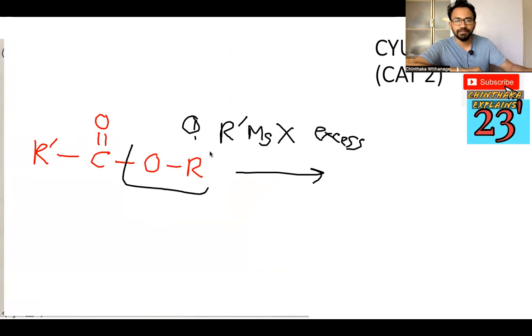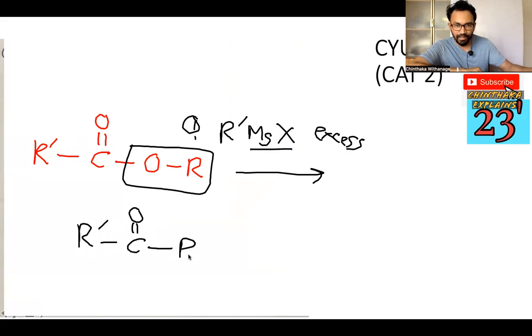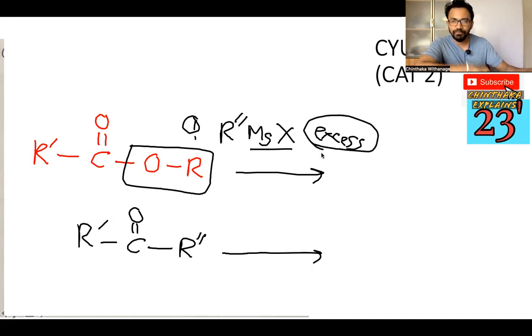First of all, this part goes with MgX, and it becomes R dash double bond O, with R dash also. So I just mentioned this one as double-dash R. This will resolve. Then what happened? Excess means we have more than enough, actually more than one mole of Grignard. So then what happened?